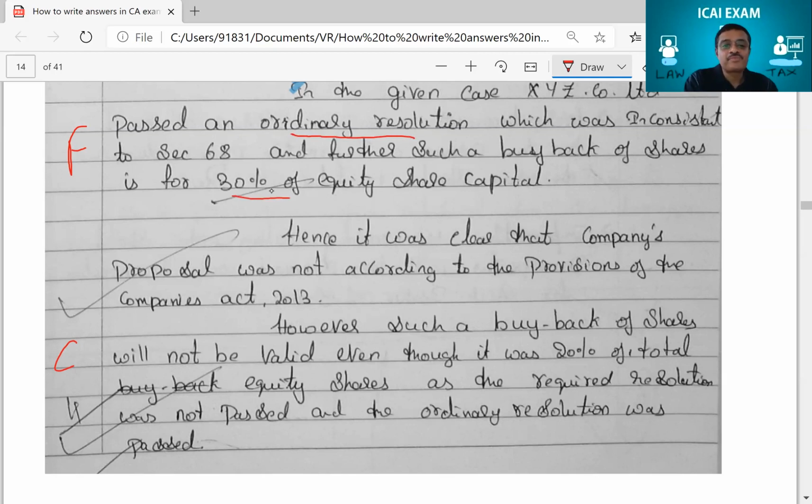Then, now he is giving the conclusion. He's telling, hence it was clear that the company's proposal was not according to the provisions of the Companies Act. However, such a buyback, see, he's not simply telling no, wrong. He's also trying to give you the exact answer. So in the conclusion, he's also writing, however, such a buyback of shares will not be valid even though it was 20%, because there was a second part of the question, no? 20% as the required resolution was not passed and the ordinary resolution was passed. The ordinary resolution is not enough for your 20%. He got full 4 marks.